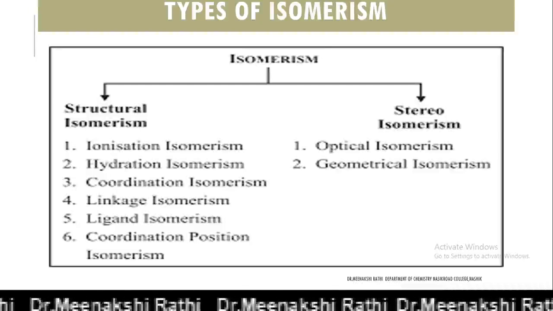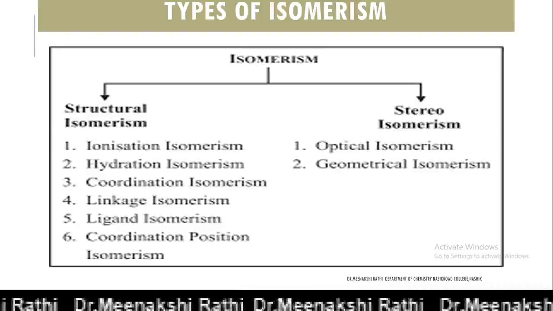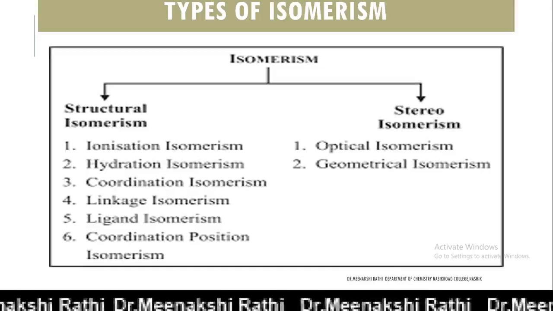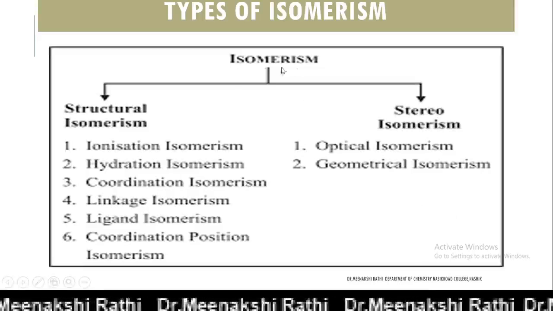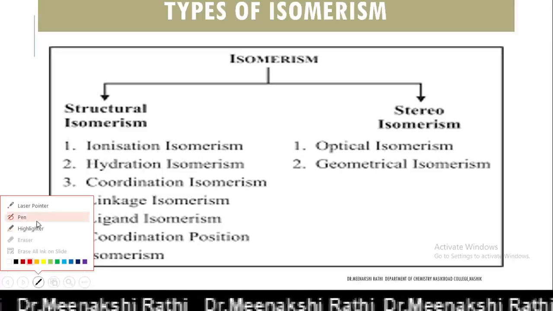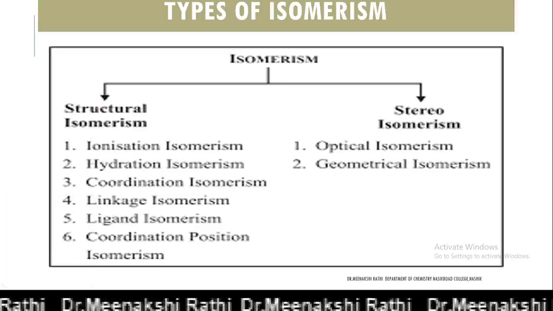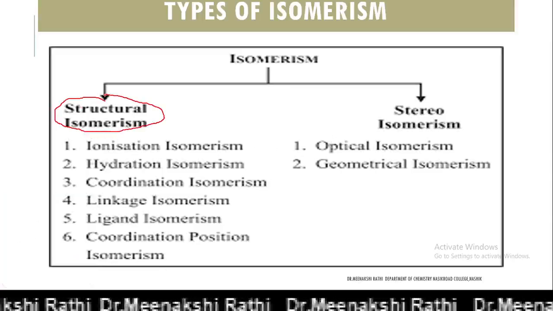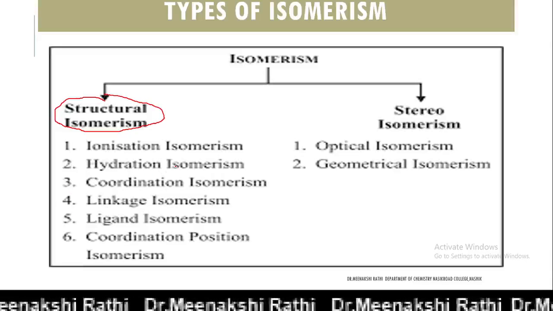Hello dear students. In the last few videos we started a discussion of types of isomerism. All of you know that isomerism in coordination compounds is of two types: structural isomerism and stereoisomerism. In the last few videos we discussed structural isomerism, which is of 7 different types.